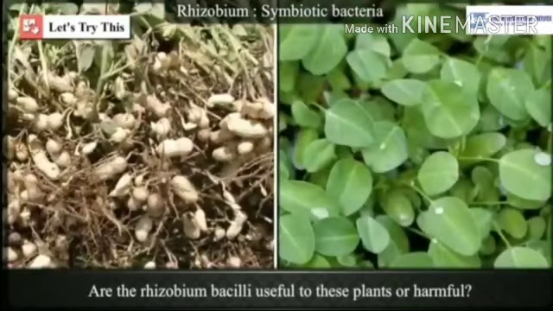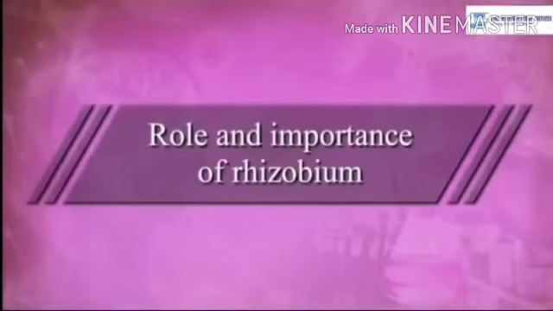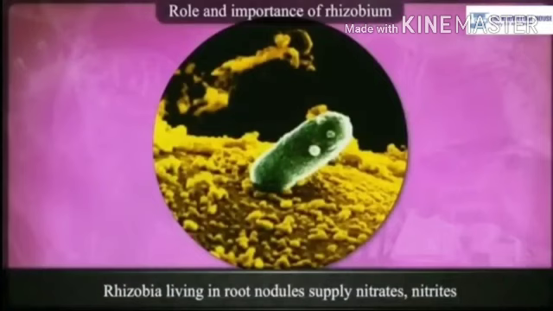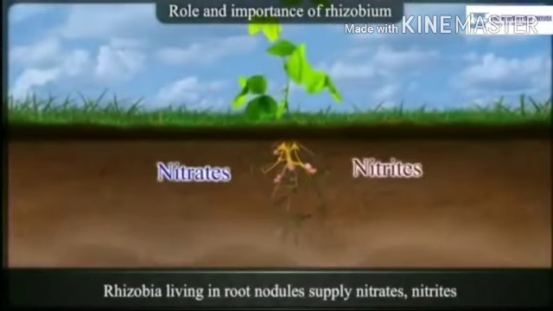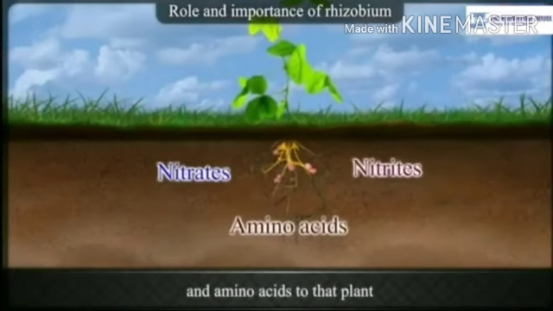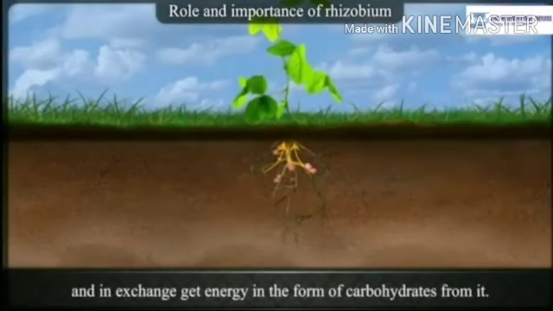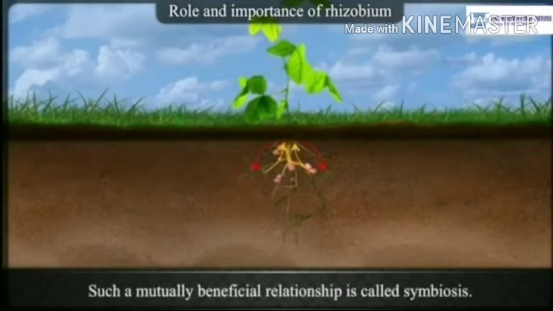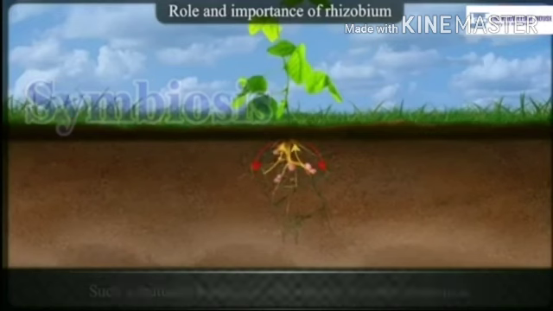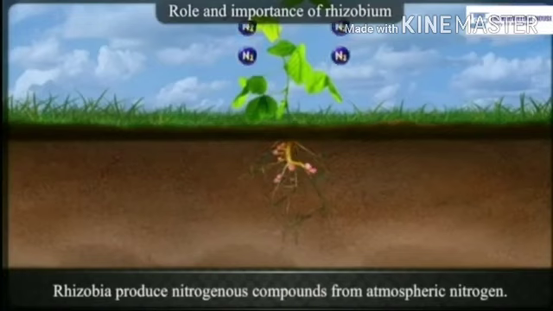Now children, just think that to obtain this Rhizobium we had to search for the root nodules of a leguminous plant. Why didn't we get it anywhere else? Because they live in the root nodules of leguminous plants. Why do they live there? Because they are symbiotic bacteria. When they live in the root nodules, they get carbohydrate from the plant, and Rhizobium gives nitrates, nitrites and amino acids to the plant. So it is a give and take relationship. So this is called symbiotic bacteria.